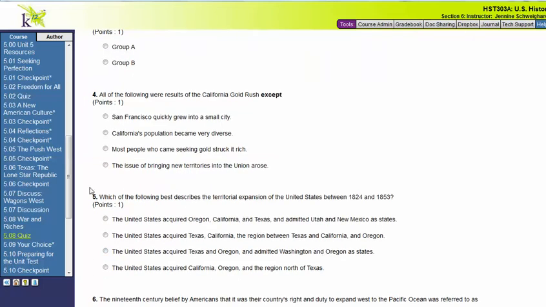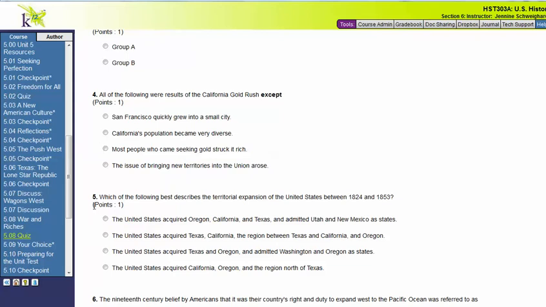Number 4, all of the following are results of the California Gold Rush except: San Francisco quickly grew into a small city. California's population became very diverse. Most people who came seeking gold struck it rich. The issue of bringing new territories into the Union arose.